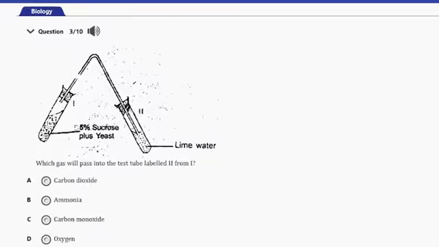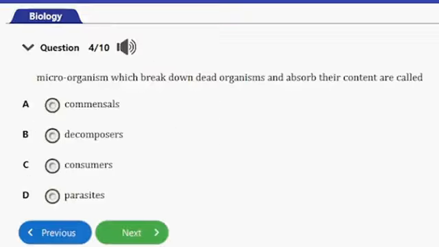So let's consider the next question. Which gas will pass into the test tube labeled II from I? We have A. Carbon dioxide. B. Ammonia. C. Carbon monoxide. D. Oxygen. So guys, the answer to this question here is carbon dioxide. So carbon dioxide will pass from the test tube labeled I here to the one labeled II.